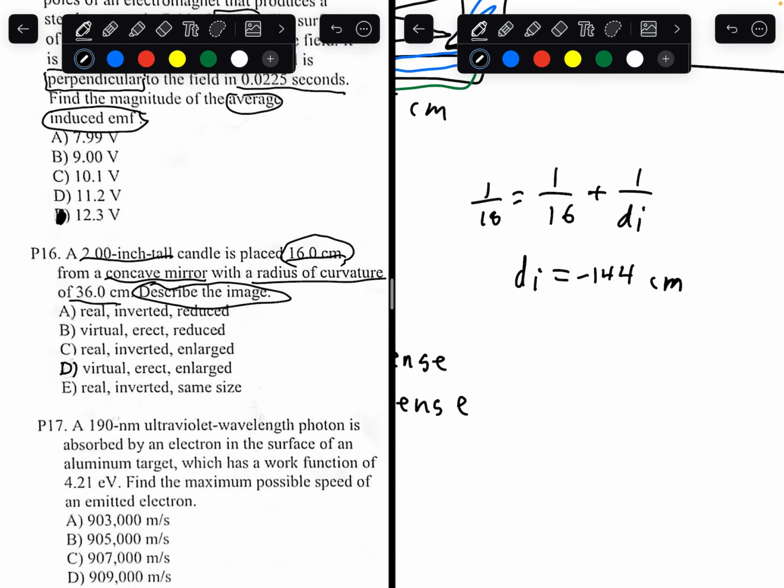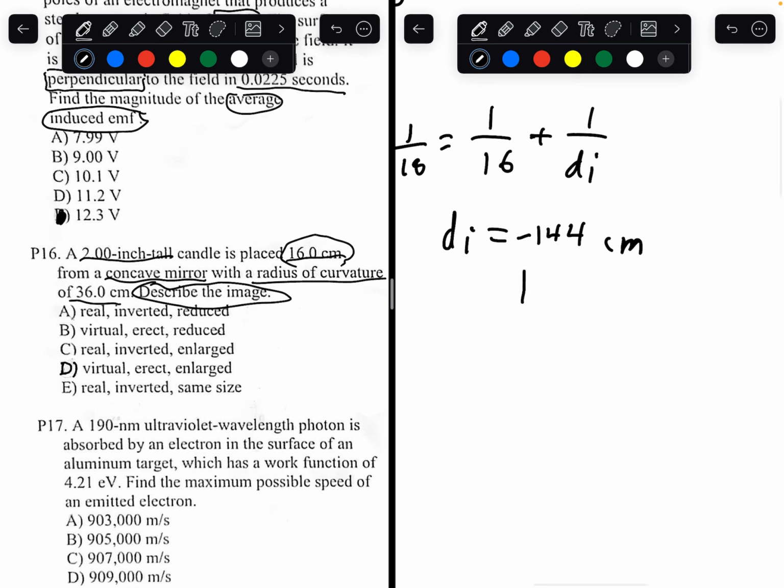Now, what do we do with this value? We look at the sign. If this sign is negative, as shown here, it is a virtual image. You can easily tell because obviously distance can't be negative, like you can't have negative 144 centimeters. This is a virtual image. If it had been positive, 144 centimeters, this would have been a real image. Since it's negative, it is virtual.